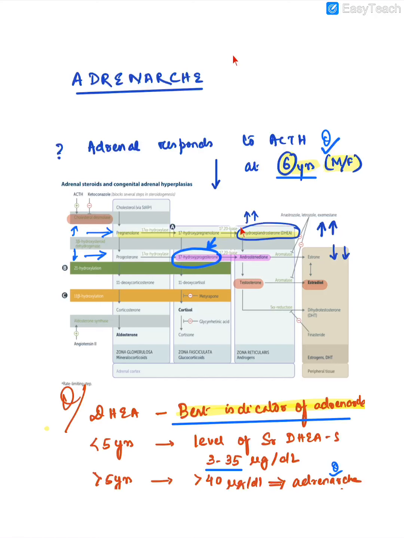Now this DHEA is the marker of onset of adrenarche. In children less than 5 years, the level of serum DHEA will be around 3 to 35 microgram per deciliter. But after 5 years of age, around 6 years, when this adrenarche is achieved, this DHEA level, because of this response, will increase and it will be more than 40 microgram per deciliter, and this is the best indicator of adrenarche.